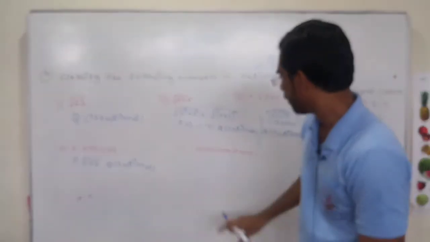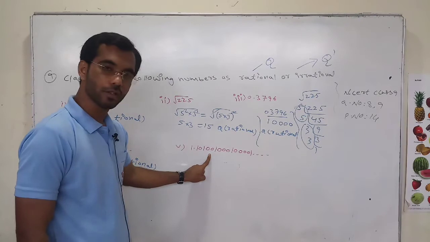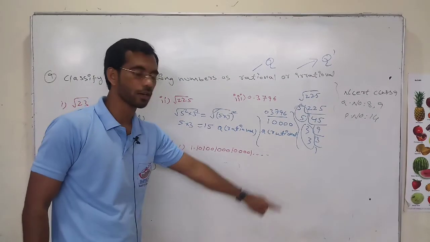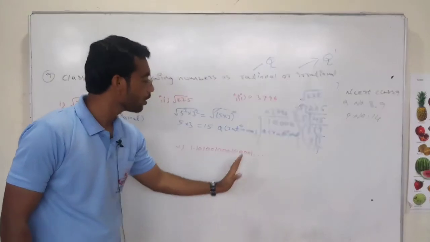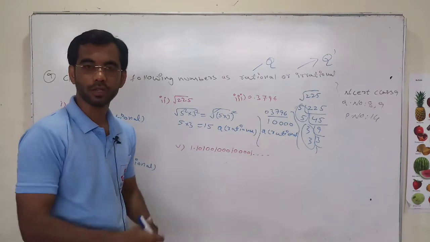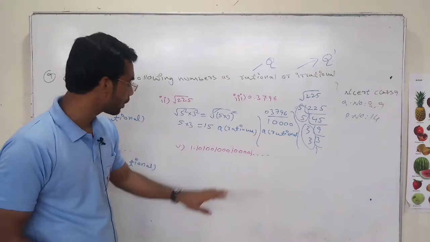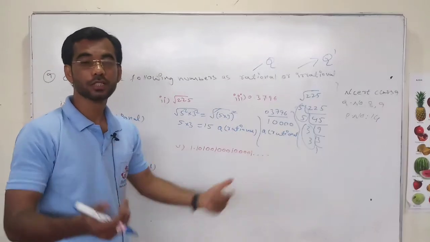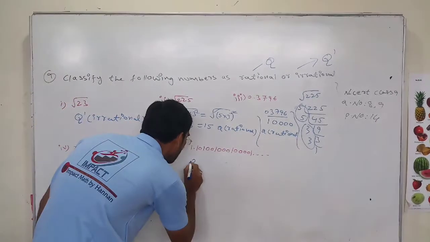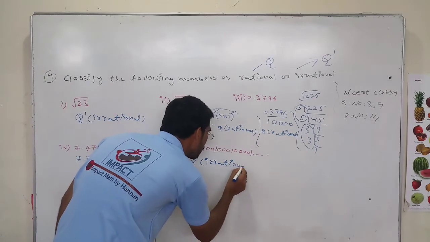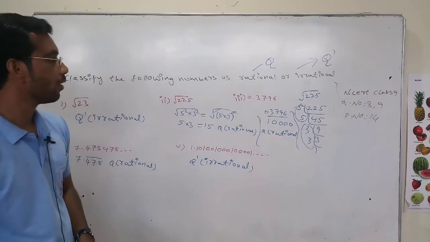Now 1.10, 1 0 0 0 1 0 0 0 1 0 0 0 0 1, and so on. After this, how many zeros it will get, we don't know, because here only 1 zero, here 2 zeros, here 3 zeros, here 4 zeros. What comes next we don't know. So it is an irrational number.